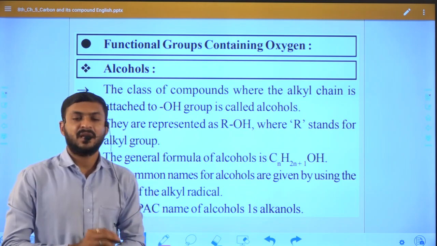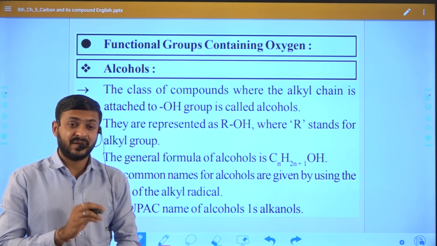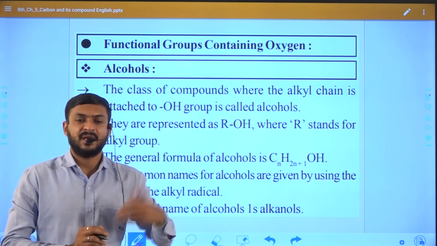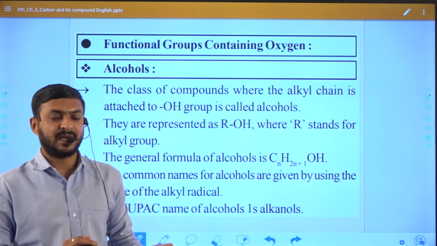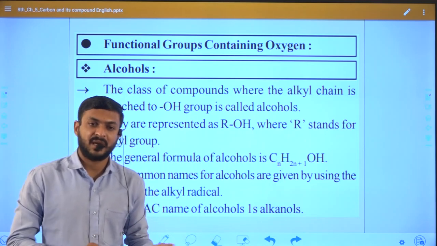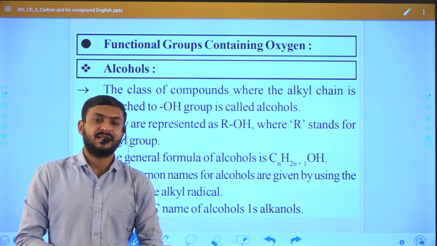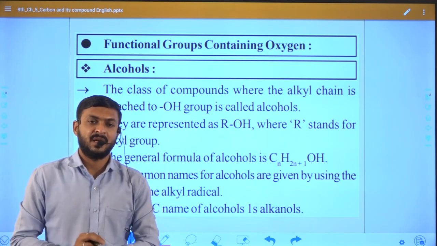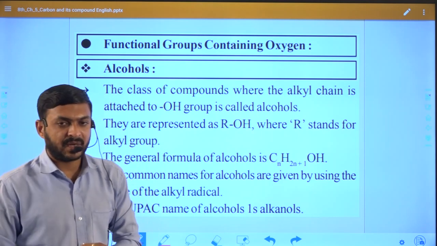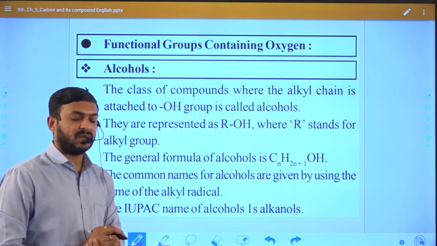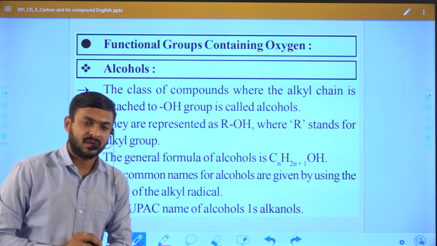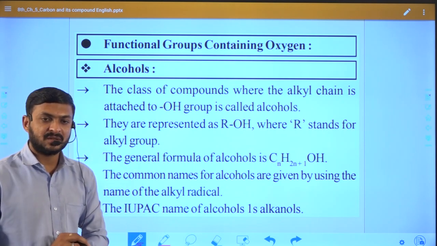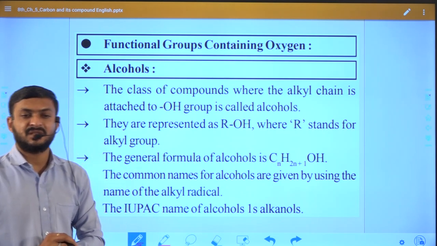And again generally we divide them into two sections. One is oxygen containing, where oxygen is contained with carbon and hydrogen, and the second category is where oxygen is contained with another element. In the oxygen containing category we again divide into two parts. That is, oxygen is attached with a single bond.